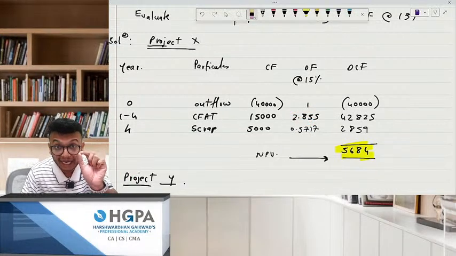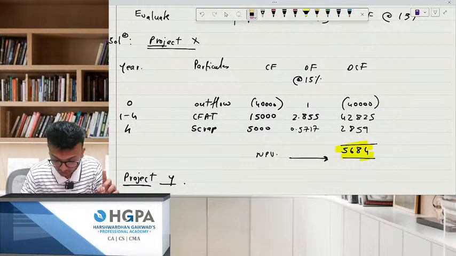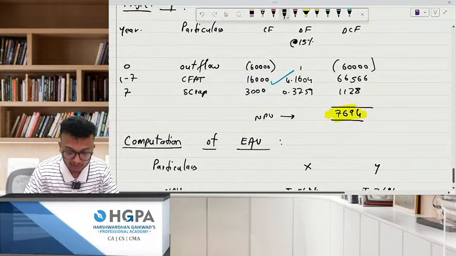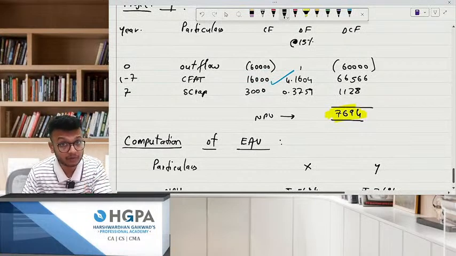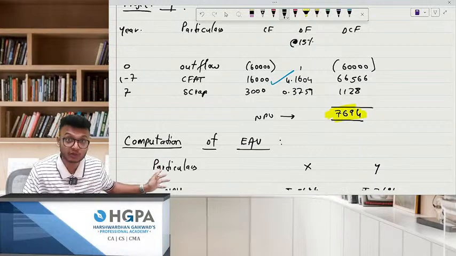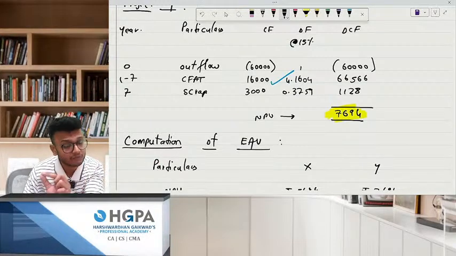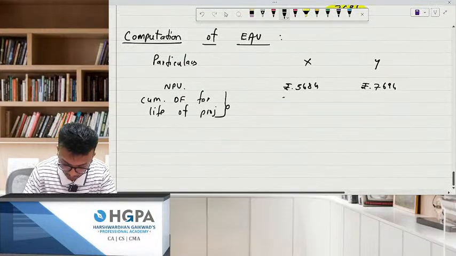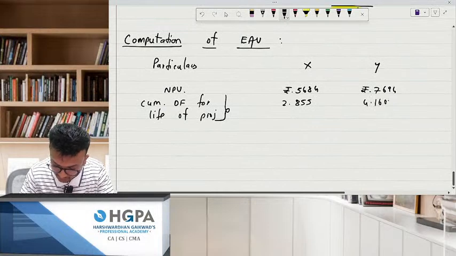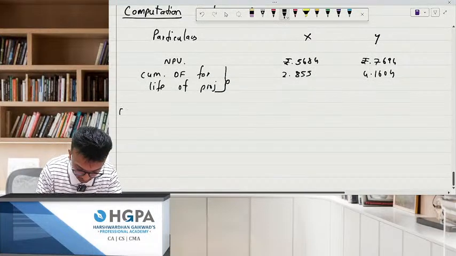What is the life? 2.855 for the 4 years. So take this over here and take this over here. Simple. These are very minute things, but very important. In the examination, in the flow, you might add the scrap also over there. So it is only the life of the project. 2.855, and this was how much? 4.1604.